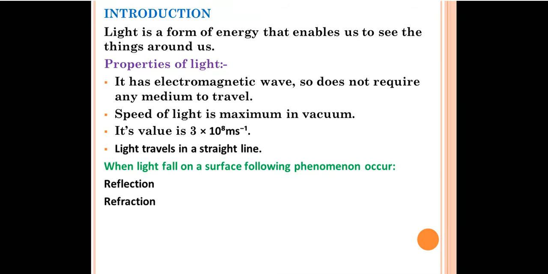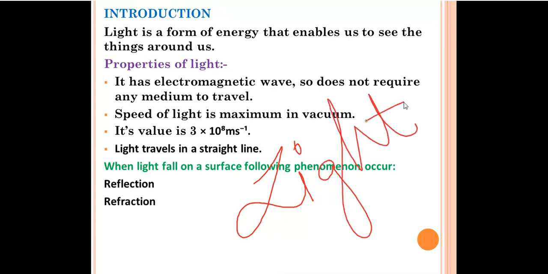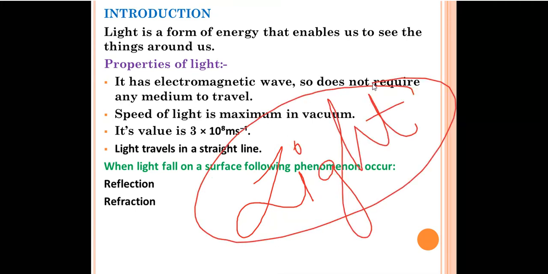So as the name of the chapter is light, first of all you should know what is light. In physics, we say that light is a form of energy that enables us to see the things around us. Without light, we cannot see anything, right? For example, if in your room you do not use light during night time, you cannot see the things around you, right? You cannot read your books also. So light is a form of energy that enables us to see the things around us. Without light, we cannot see anything.